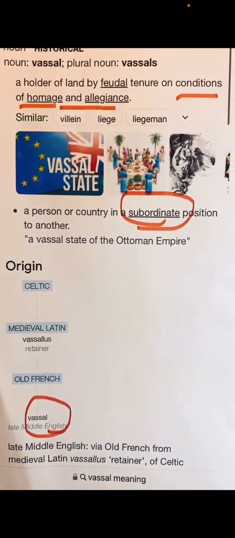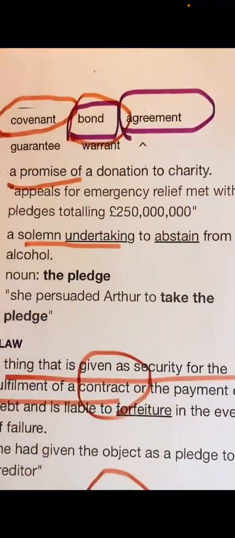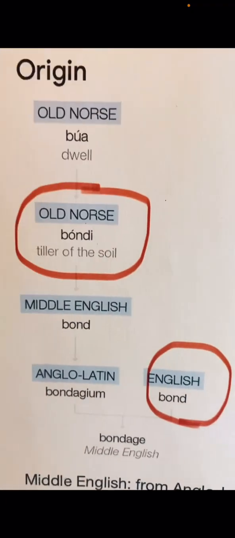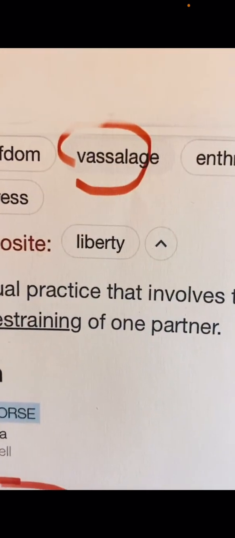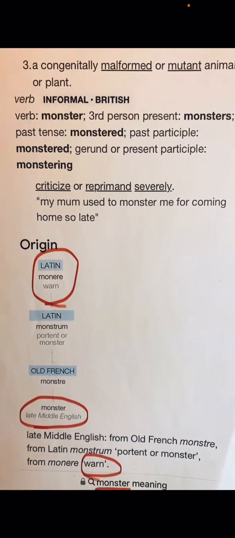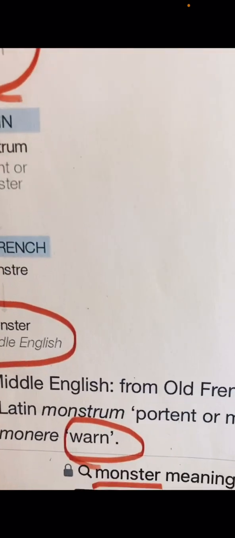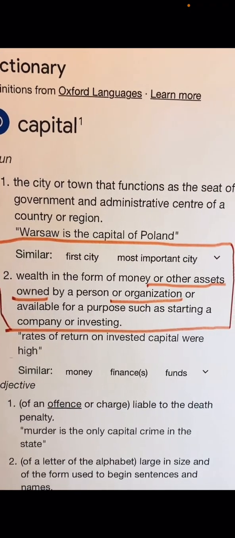We have homage, allegiance, as a subordinate vassal, a retainer of property, subordinate to dominant lords, because we have taken an oath. It says not to take an oath in the Bible, but we have pledged allegiance, becoming in a bond, a bind, and used as a pawn, bound, bondi, nowadays bound only by our words and used as commodities. In a bond, monsters, worn, monere, as capital, money or other assets owned by a person or organisation.